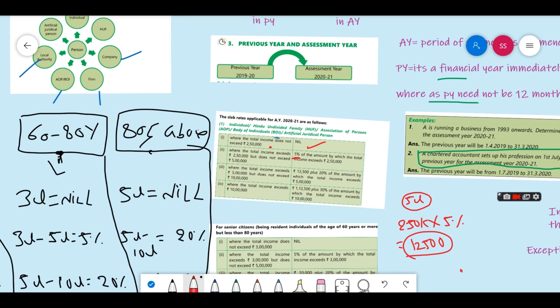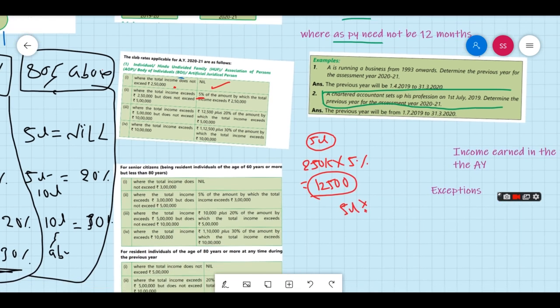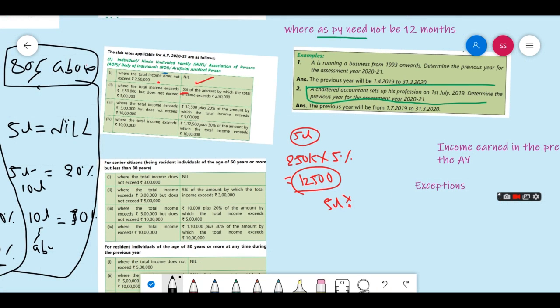In the next slab, if the income is 5 lakhs to 10 lakh, then they will charge 20%. The difference between 5 lakh and 10 lakh is 5 lakh. 5 lakh into 20%, you will get 1 lakh, right?